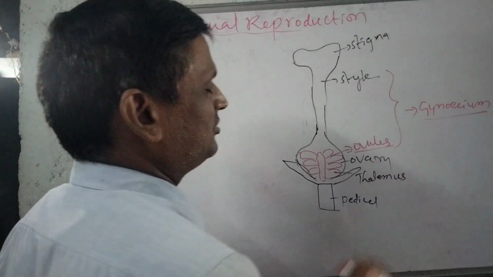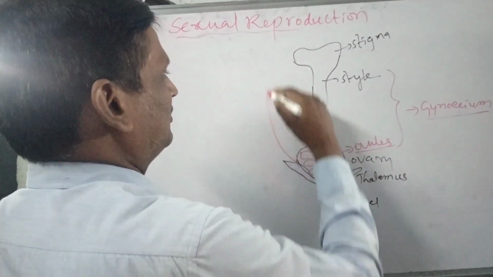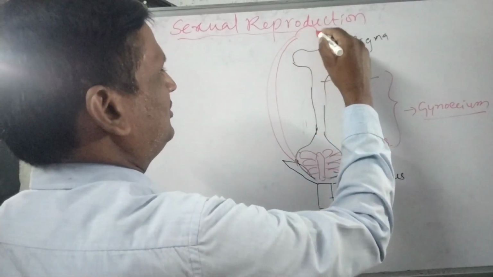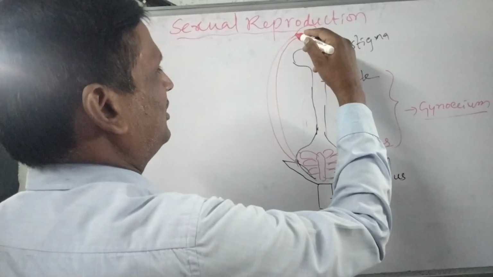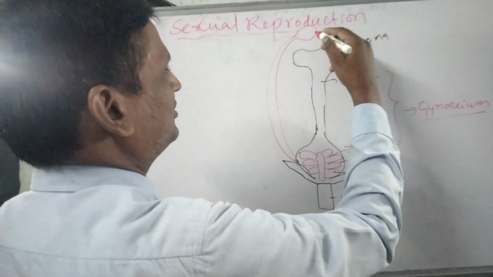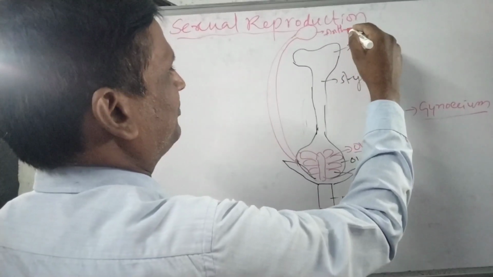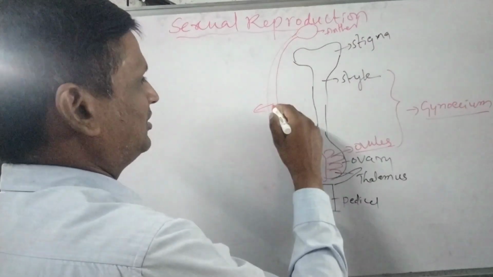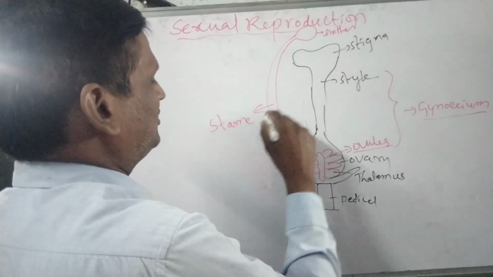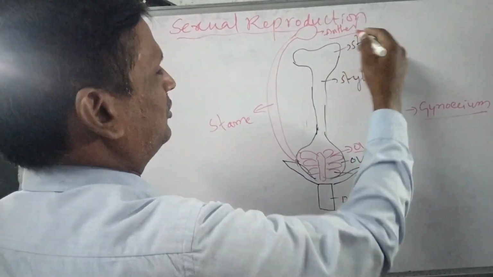Gynoecium. And the stalk-like part of the flower is called the stamen. At the end of the stalk-like part there is a sac-like structure called the anther.